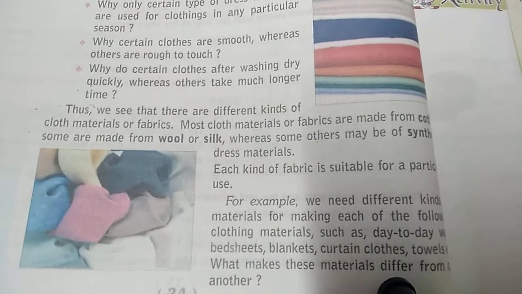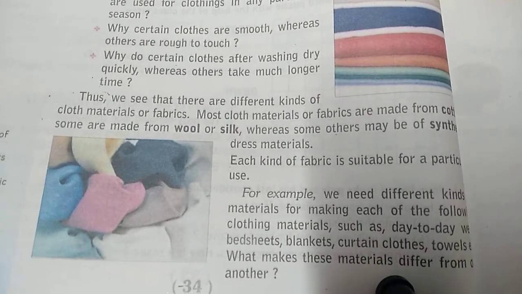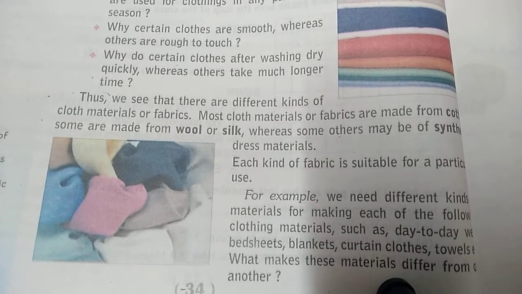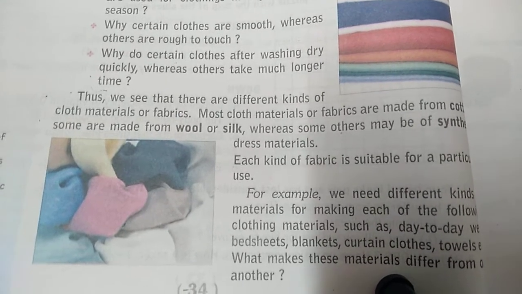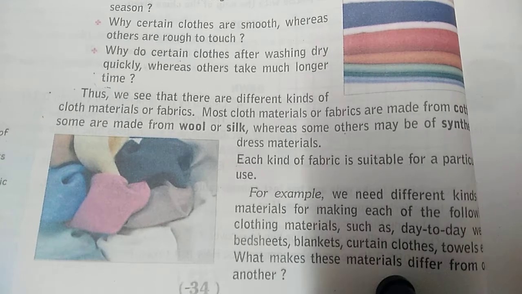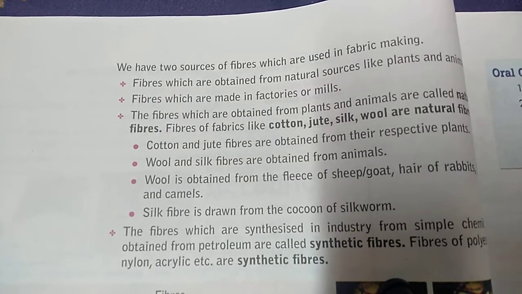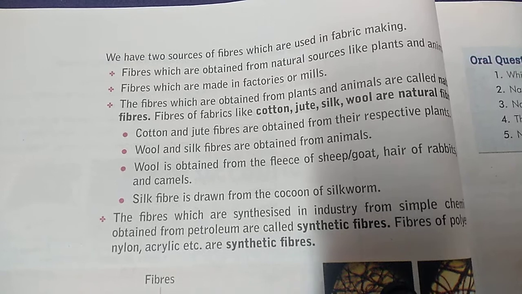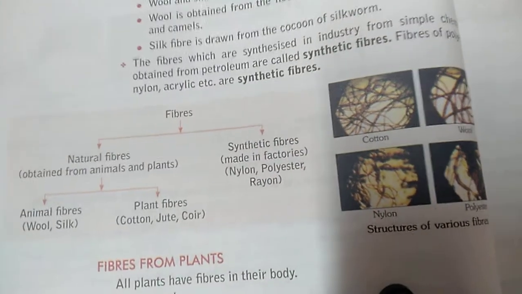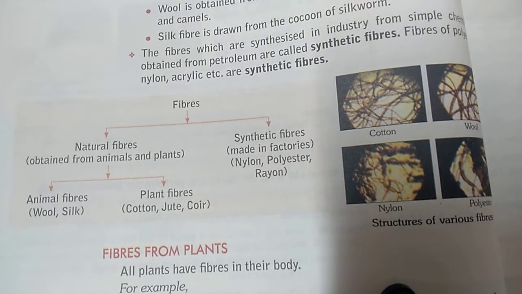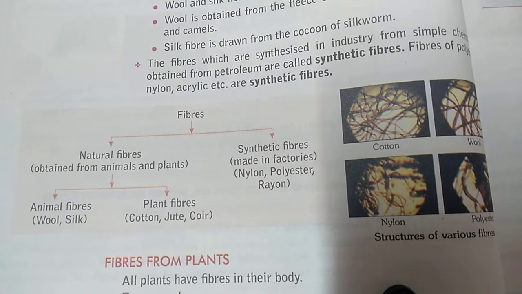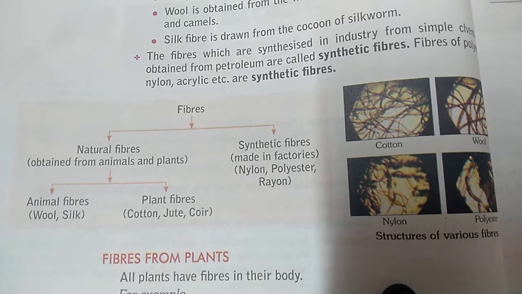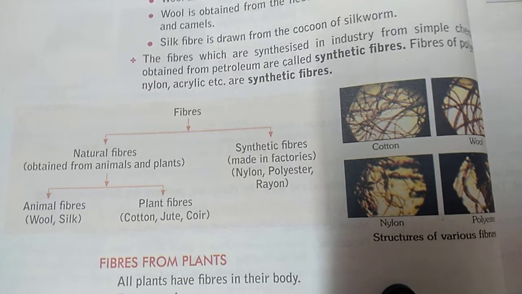These fibers we get from plants, animals, and these are made in factories also. On the basis of where we get these fibers from, they can be divided into two types: natural fibers and synthetic fibers. Again, natural can be divided into two types: animal fiber, that are wool and silk.